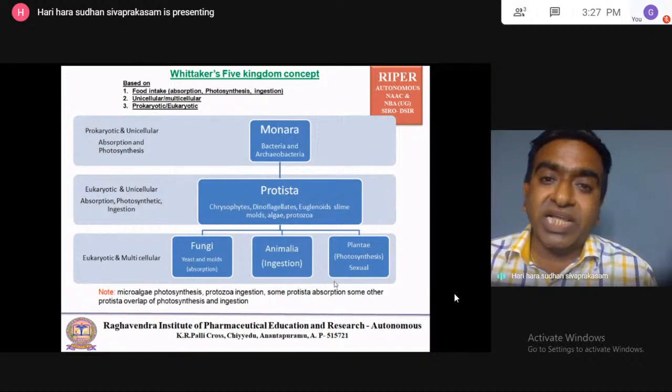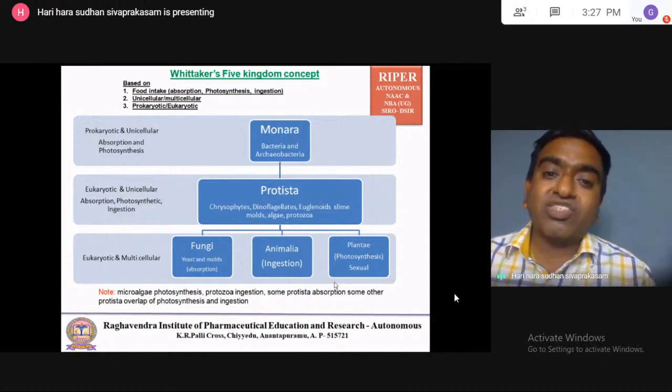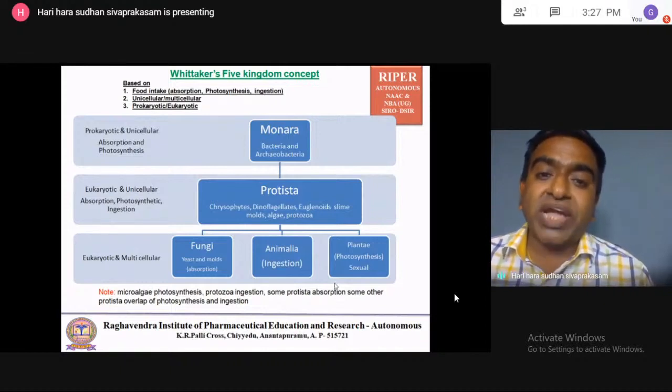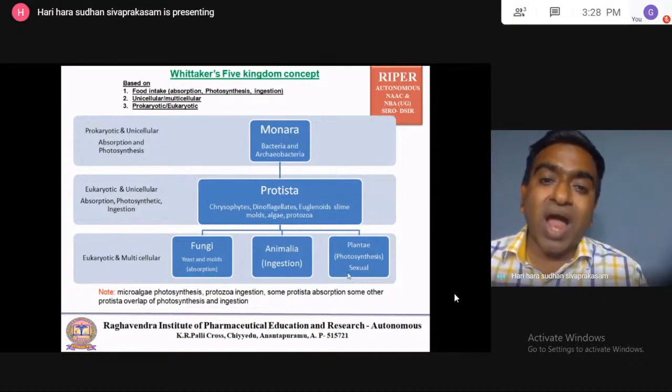Then photosynthesis, where they synthesize food using sunlight. Then ingestion, where there is a separate alimentary canal, a well-developed gastrointestinal system, and food is taken through the mouth. So animals ingest food, plants do photosynthesis, and several yeast and bacteria do absorption.